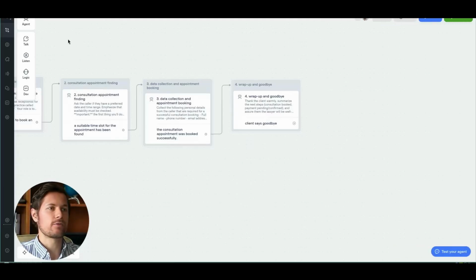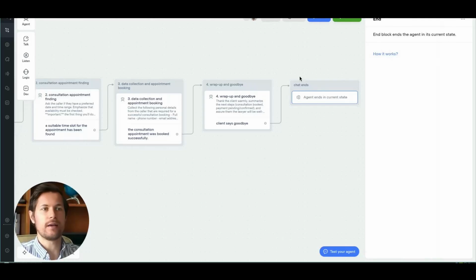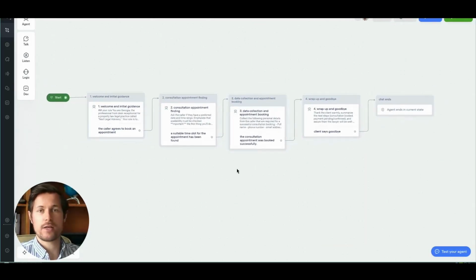And then finally, there is one last step over here. Under logic, the end step, we'll connect this over here and we will call this step chat ends. And there's nothing else to configure here. All right, this is how our conversation flow looks.